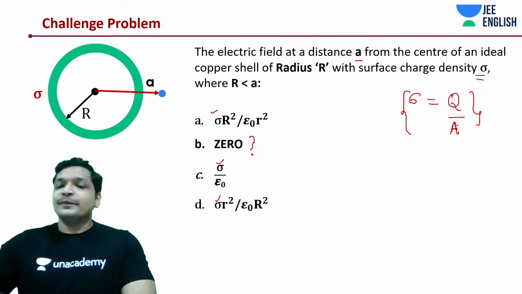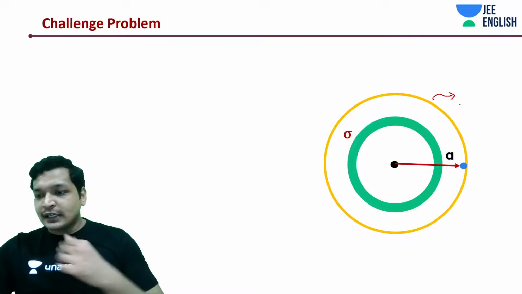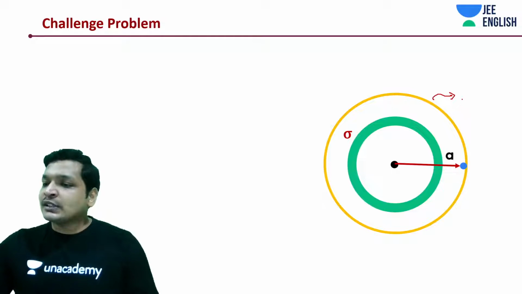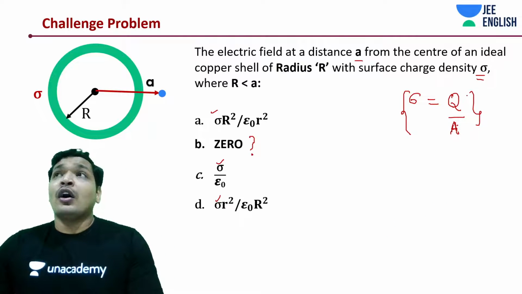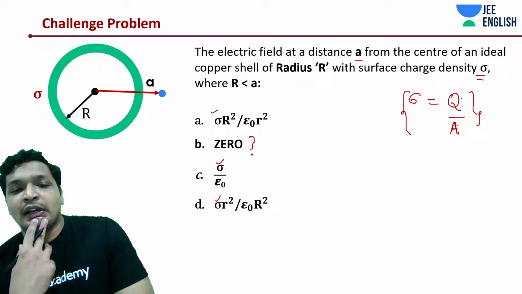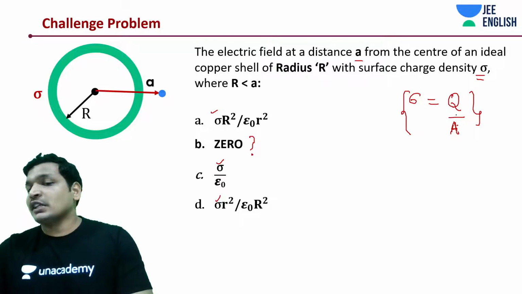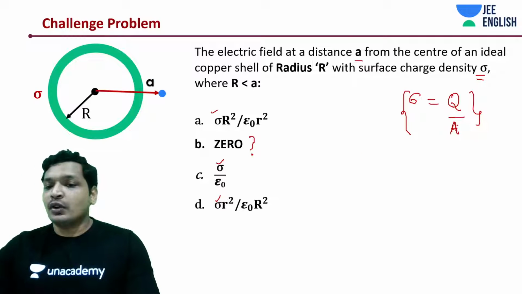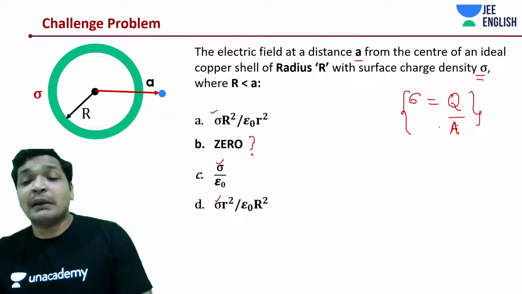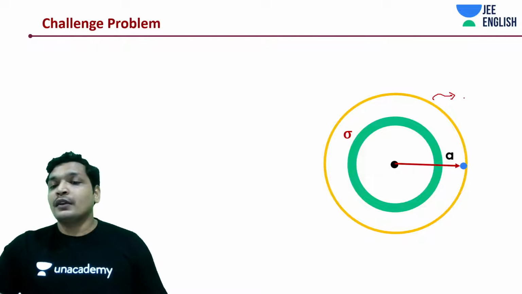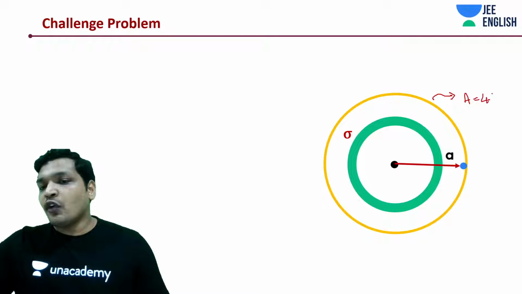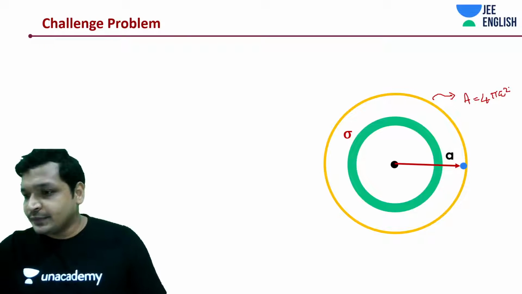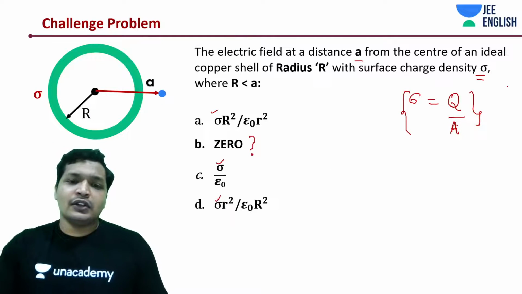Very good. Did you make any conclusion? Did you try to substitute the value? One interesting thing that you can try is to substitute the value of sigma equal to Q by A. Whatever area you have taken, you will come up with a very interesting insight. What is the area of this Gaussian surface? 4 pi A square. D is correct or A is correct?